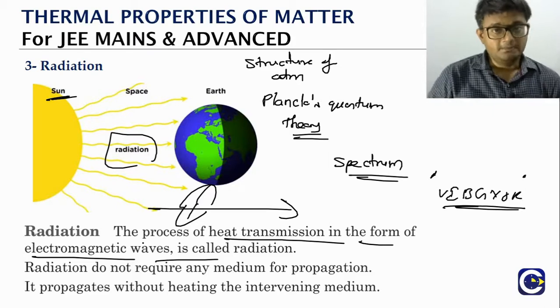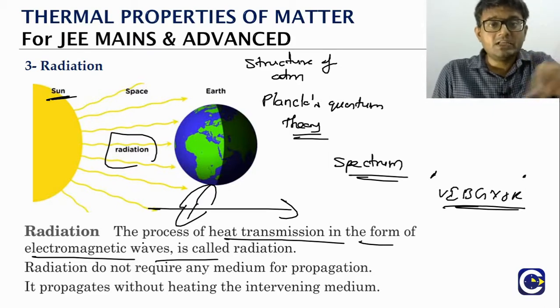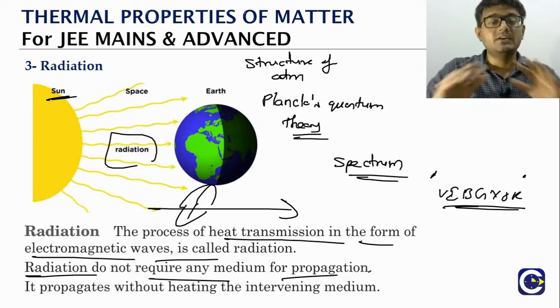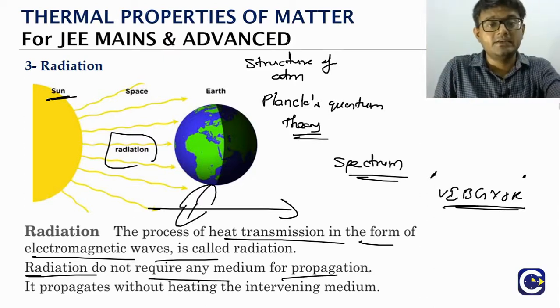Conduction requires a medium. In convection, there is actually movement of particles to carry the heat. Radiation does not require a medium for propagation. We are able to clearly see it, right? Even through space it can come.